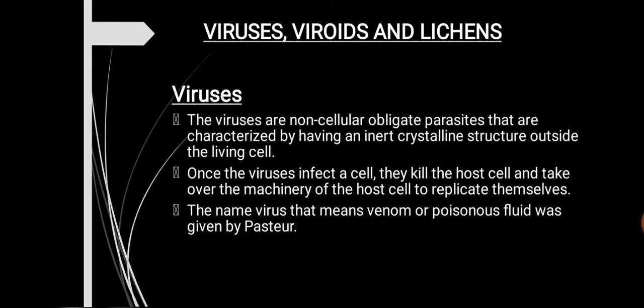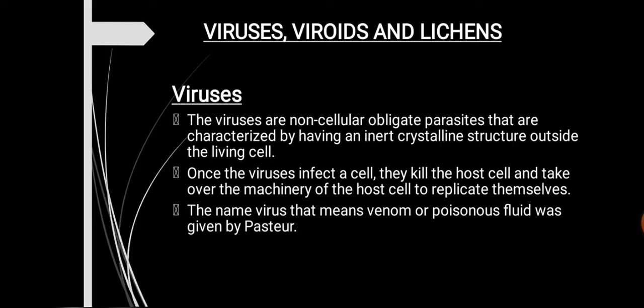Viruses are non-cellular or acellular obligate parasites. Obligate parasite means it cannot complete its life cycle without its host. It is characterized by the presence of an inert crystalline structure outside the living cell. If it is outside a host cell, it is nothing but an inert crystalline structure.